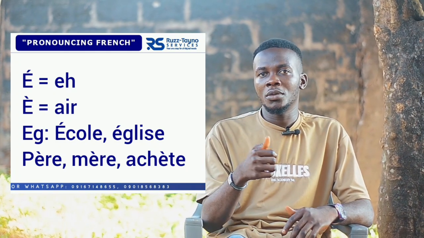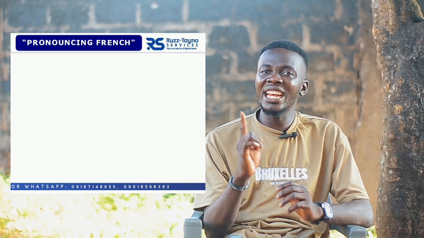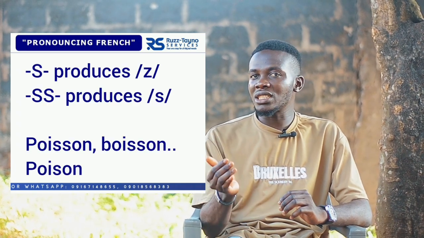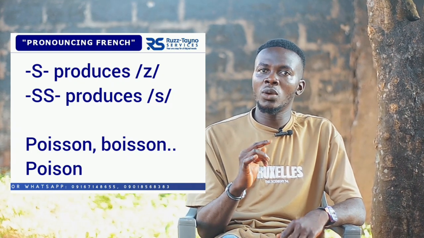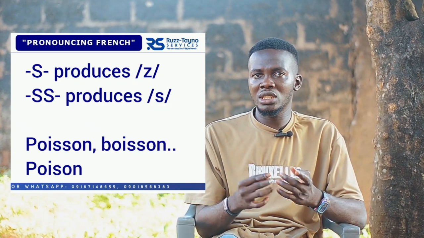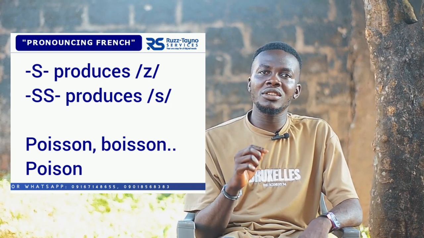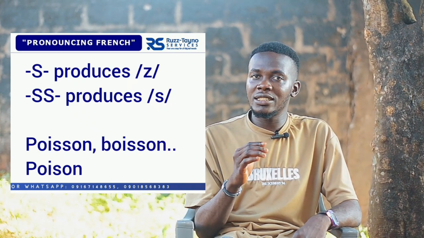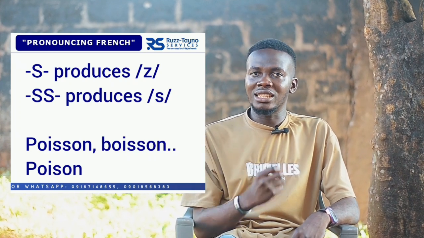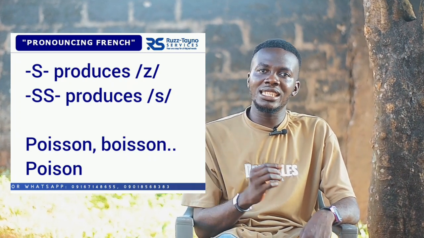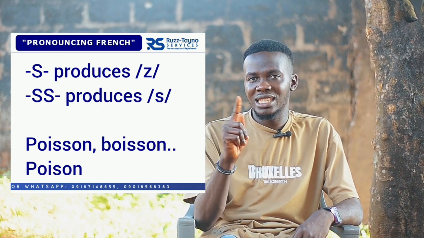Okay, now we move over to the S factor. Now when you have one S in the middle of a word, it is pronounced as Z. But when it is two S, it is pronounced as S, as in boisson, poisson. That is two S. But if it is one S, it is poison. It is pronounced as Z.